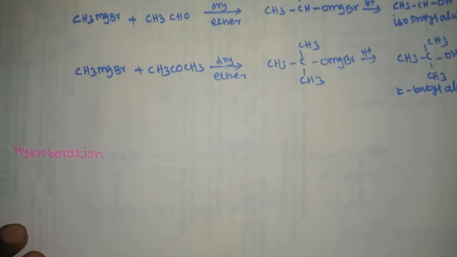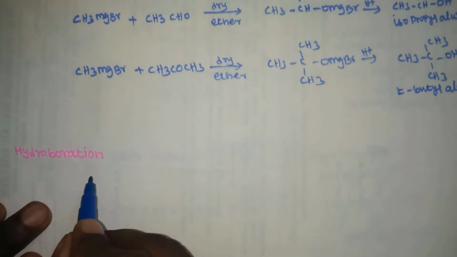Next one, hydroboration. Diborane reacts with alkene to form a trialkyl borane, which on treatment with hydrogen peroxide in the presence of sodium hydroxide gives an alcohol. This reaction follows anti-Markovnikov rule.